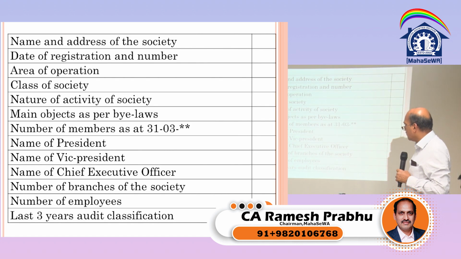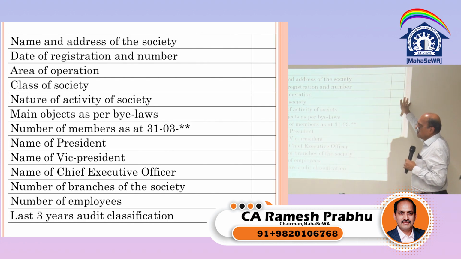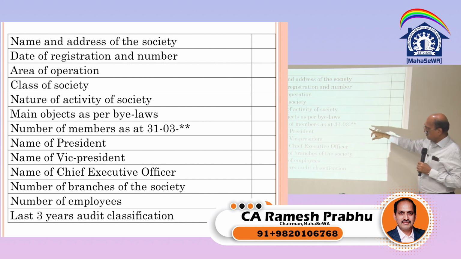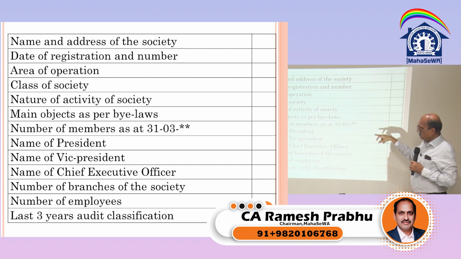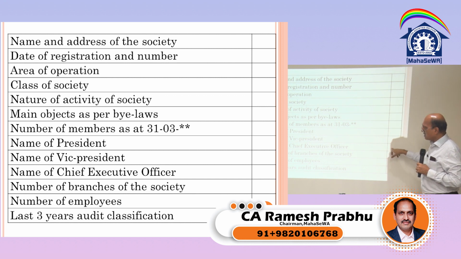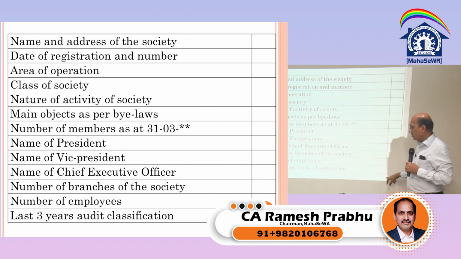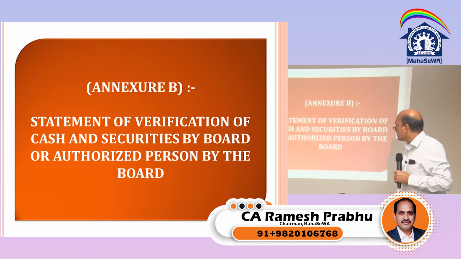See, general information of the society. These are the information which we need to give in the audit report also. So if we are able to collect it. Now in the case of a housing society, area of operation is the survey number where the society is situated. Class of society, whether it is a tenant co-partnership, tenant ownership or premises society, nature of activity of the society, main objects as per the bylaws, number of members as on 31st March, so that you can verify, name of the chairman, vice chairman, if there is an executive officer, branches, number of employees, last 3 years audit classification. All this information we can ask for.